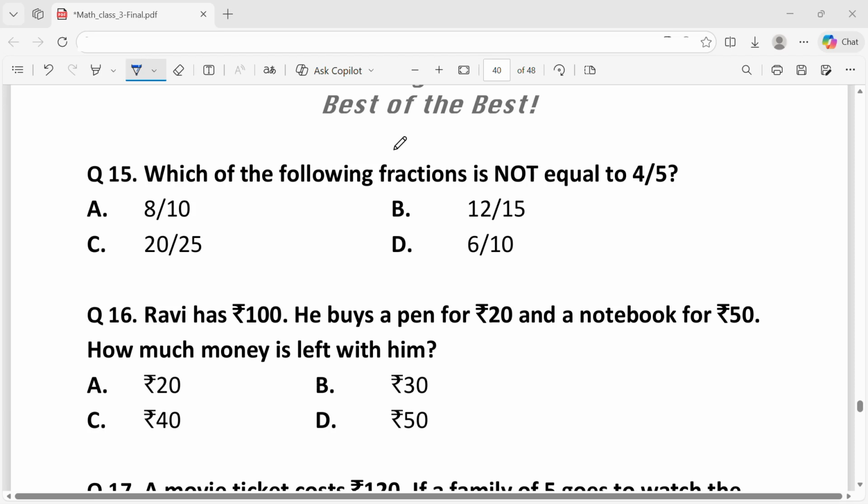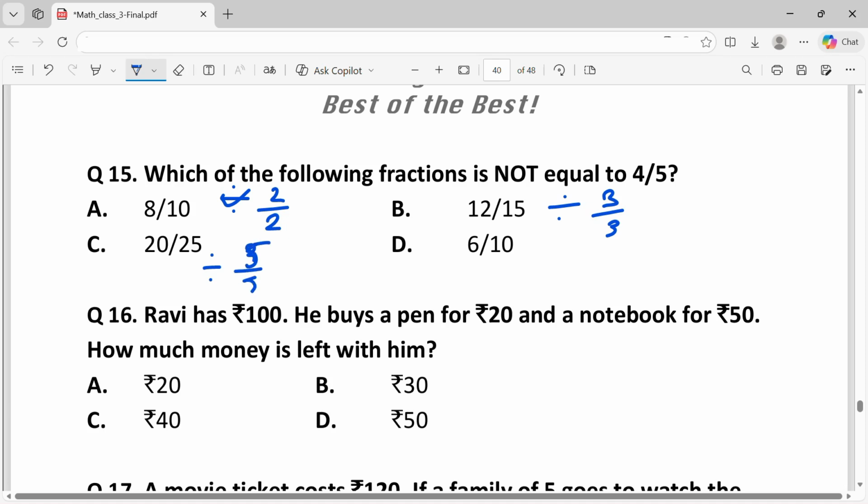That is 8 by 10 is equal to 4 by 5 when divided by 2 by 2. 12 by 15 is equal to 4 by 5 when divided by 3 by 3. 20 by 25 is equal to 4 by 5 when divided by 5 by 5. But 6 by 10 when divided by 2 by 2 is equal to 3 by 5, which is not equal to 4 by 5, so answer is D.